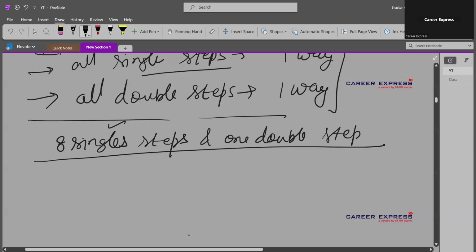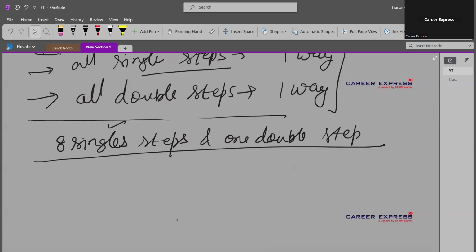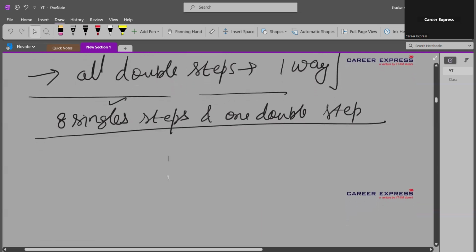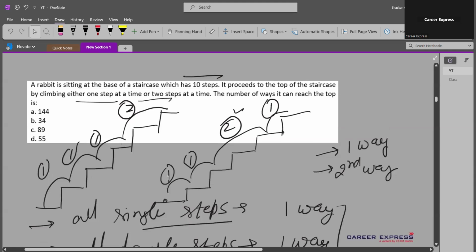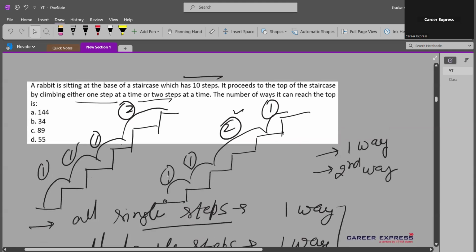If the rabbit decides to take only one double step and the other single steps, how many different cases can there be? As we have just discussed, the cases differ by changing the sequence. If the double step is the last step, it will be a different case than this one. The double step can be anywhere along the way.